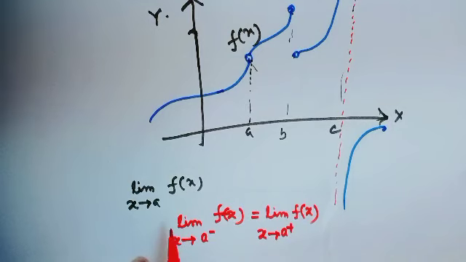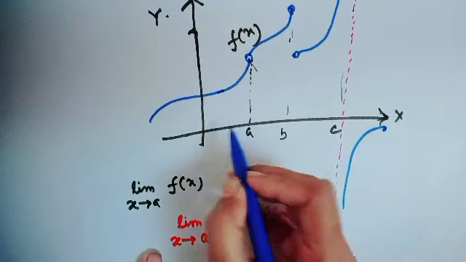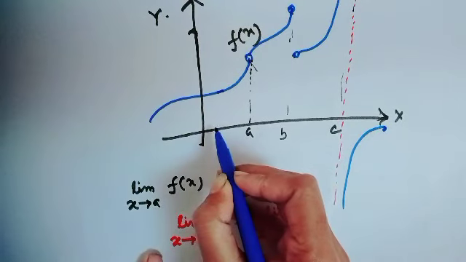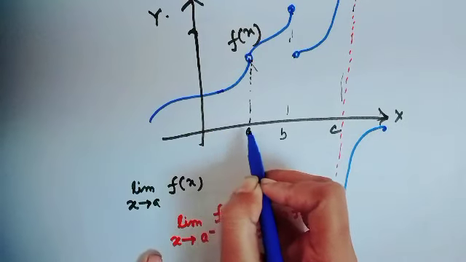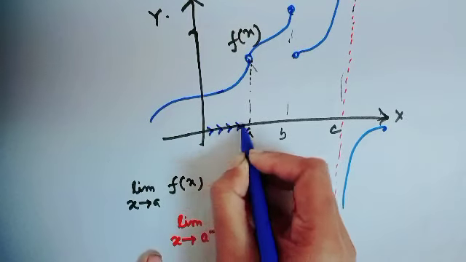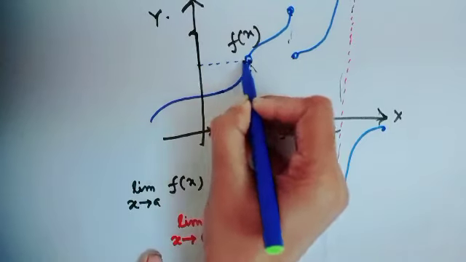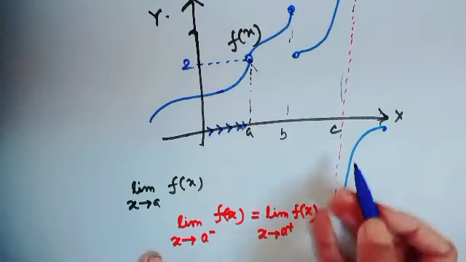If these values are equal, then the limit as x tends to A of f(x) exists. Okay. Let's look at the graph. When x approaches A from the left side, the functional value will be here, let this be 2.